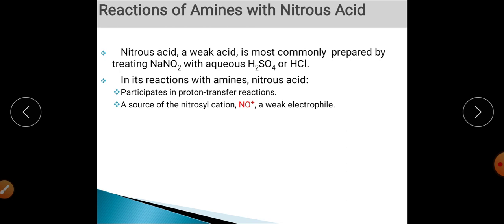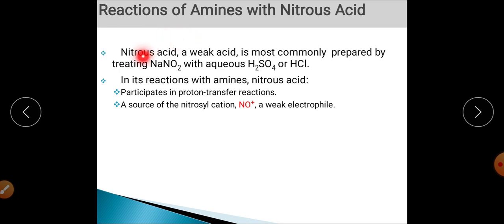First of all, I will tell you about nitrous acid. It cannot be used if it was prepared much earlier. So if we want to react the amine with nitrous acid, the nitrous acid should be prepared in situ during the reaction itself, because it is highly unstable and should be used immediately after its preparation. So first there should be a reaction between sodium nitrite, NaNO2, and concentrated sulfuric acid or hydrochloric acid, HCl.